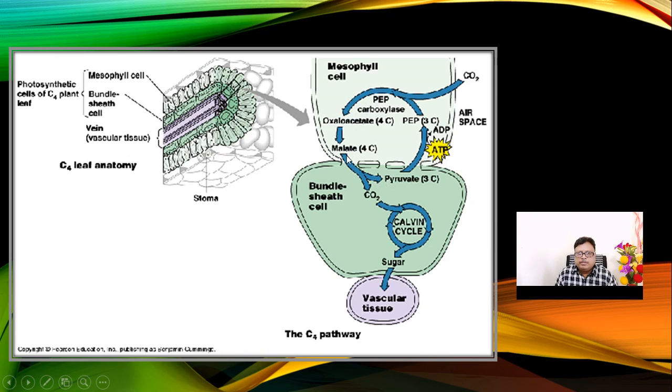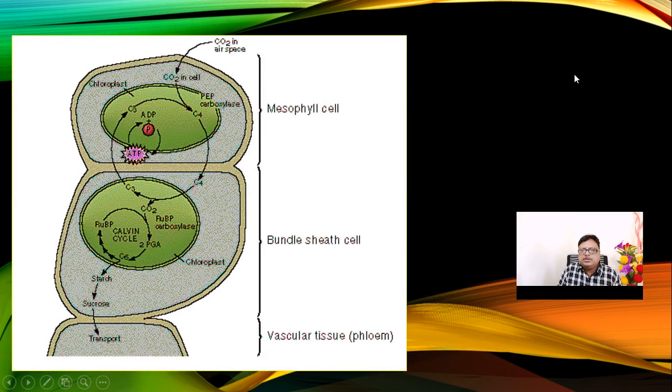In the 4 carbon compound, malate breaks up to give 3 carbon pyruvate. Pyruvate is eliminated here. Then in the bundle sheath, CO2 will be fixed in the Calvin cycle. And where do you get this CO2? CO2 will be transported to the bundle sheath tissue. So this is one of the small features of the C4 cycle.